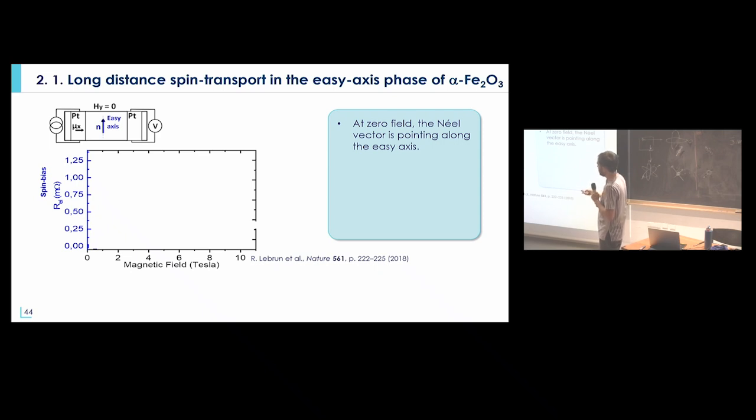So when the antiferromagnetic order is perpendicular to the direction of the spin accumulation, you do not detect any signal.